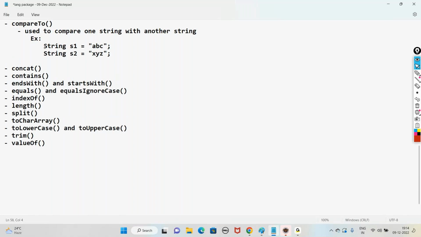Out of these two strings, which is the lower string? ABC, right? ABC is lower than xyz in alphabetical order. We have to see the alphabetical order here.